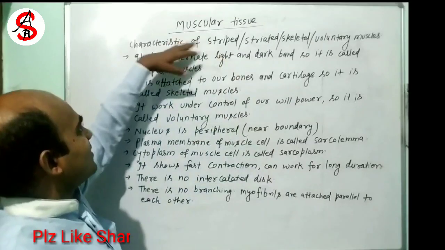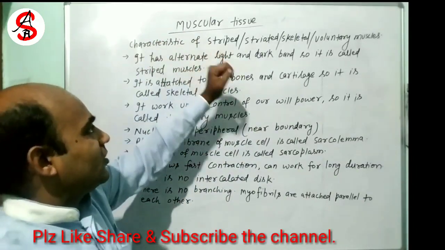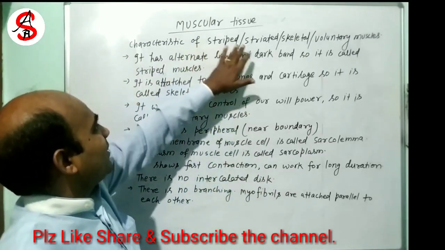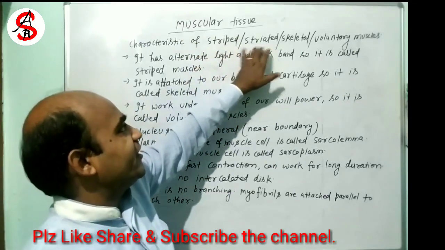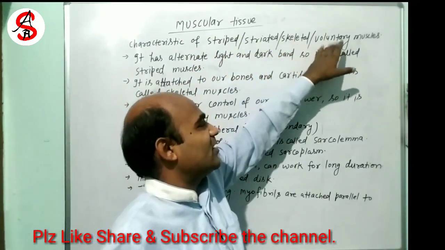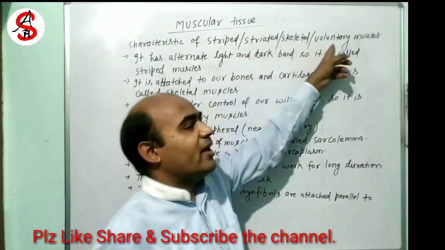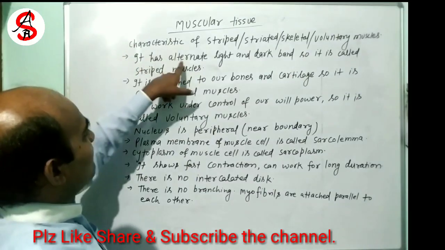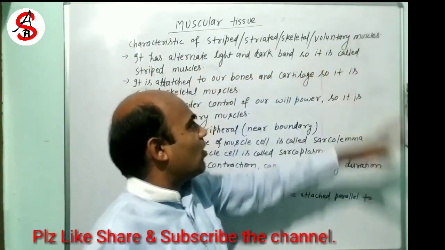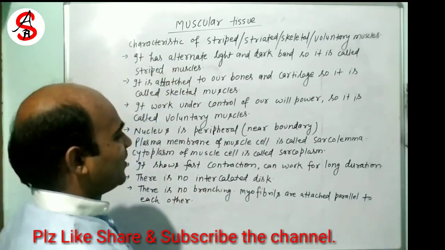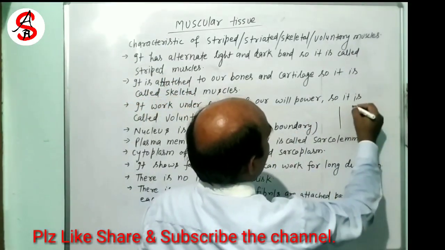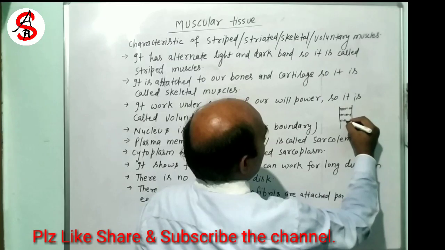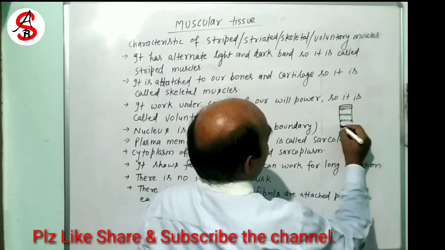Okay. We discussed the characteristics of striated muscles. We have seen the figure earlier. Now these are some characteristics of striated muscles or skeletal muscles or voluntary muscles. These all names are of the same type of muscle. First of all, it has alternate light and dark bands, so it is called striated muscles. You have seen alternate dark and light band here.